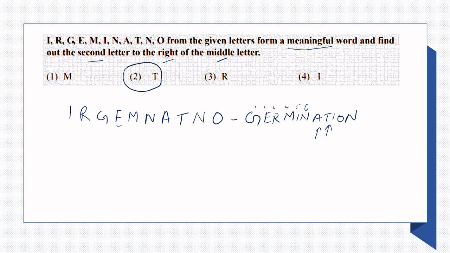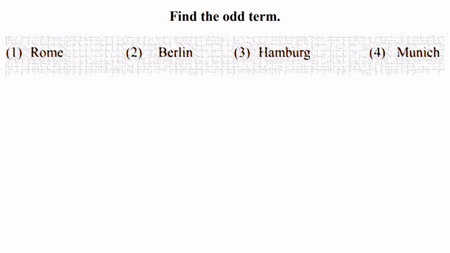This much is the work and application of intelligence to solve the sum. Let us go ahead. Attempt another one. Find the odd term, very common. Sometimes your science knowledge, sometimes your knowledge of history, sometimes your knowledge of nature, anything can be asked in this. Here the question is Rome, Berlin, Hamburg, and Munich. This comes under geography or history, something related with the study of places in the world.